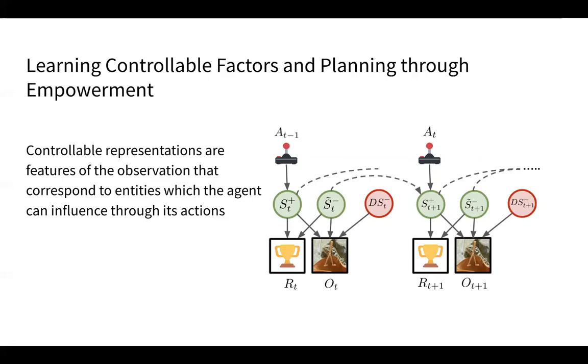In the figure on the right, A is the action executed by the agent, and S plus corresponds to the controllable factors of the environment that are influenced by the actions. S tilde minus corresponds to factors of the environment which influence the rewards but are not influenced by the agent, and S minus are things in the environment that correspond to distractors that do not influence the reward and in turn cannot be influenced by the actions.